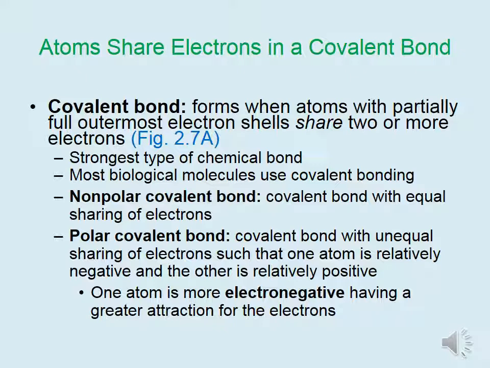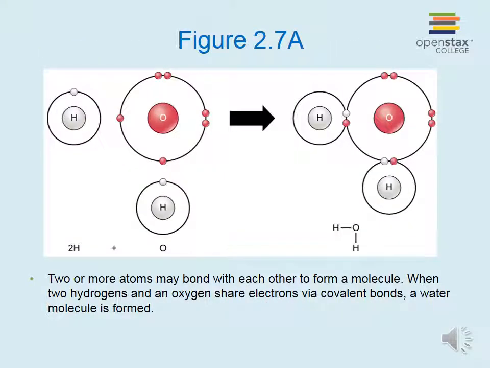A nonpolar covalent bond is a covalent bond that has equal sharing of electrons. A polar covalent bond is a covalent bond between a pair of atoms in which one atom is more electronegative, meaning that it has a greater attraction for the electrons. Because one atom in the pair has a greater attraction for the electrons, they will spend more time around that atom, and this atom will take on a relative negative charge, while the other atom in the pair has a relative positive charge.